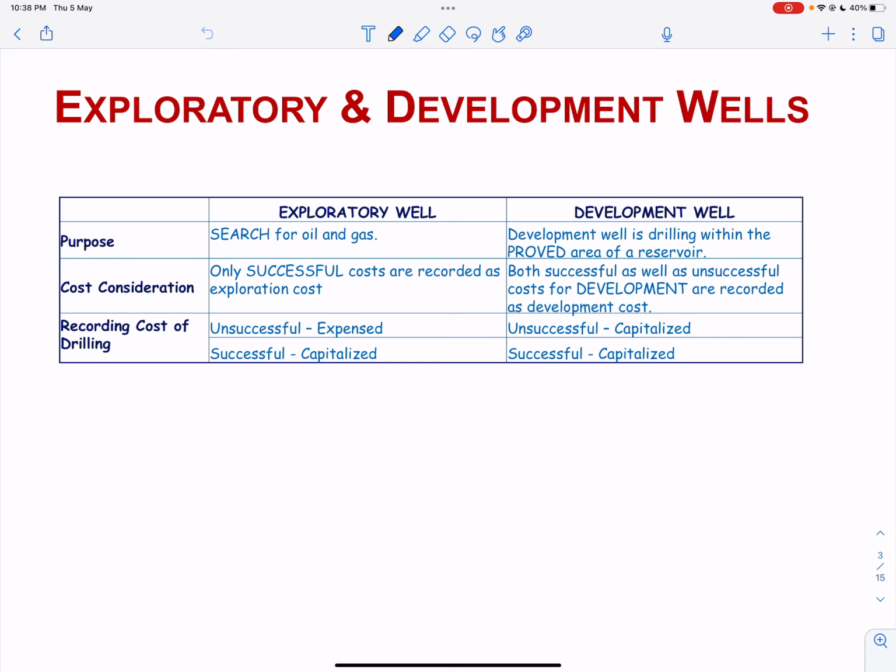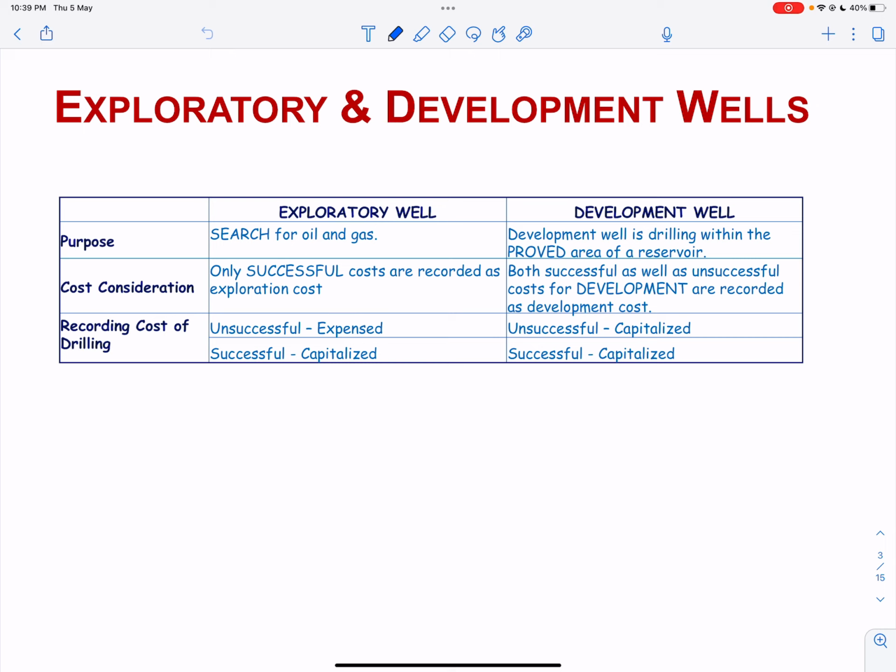Such wells are drilled outside a proved area or within a proved area but to a previously untested horizon, or it cannot be associated with specific proved reserves until drilling is completed. A development well is a well drilled within the proved area of a reservoir to a depth known to be productive. The existence of future benefits is highly visible.